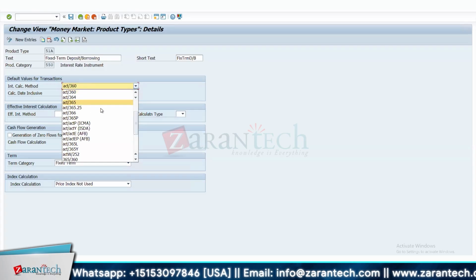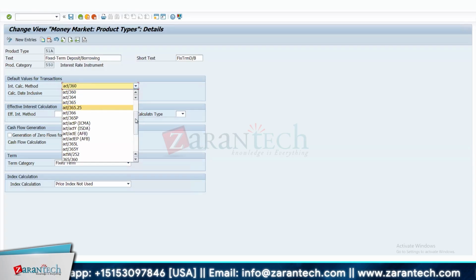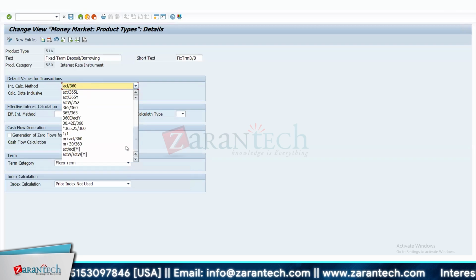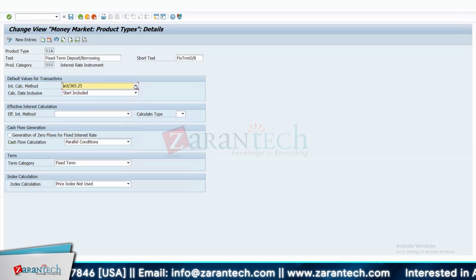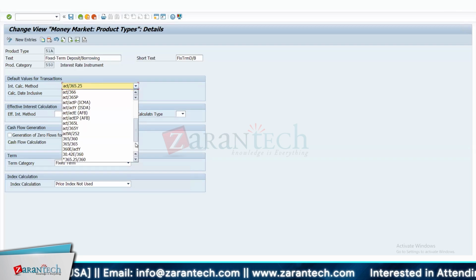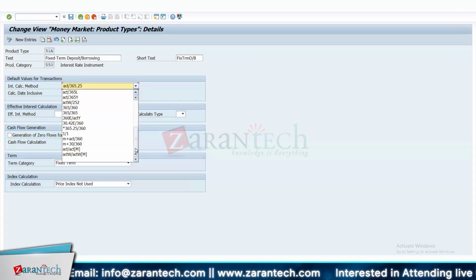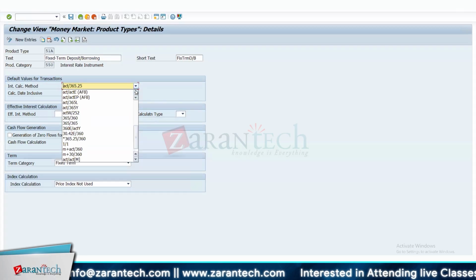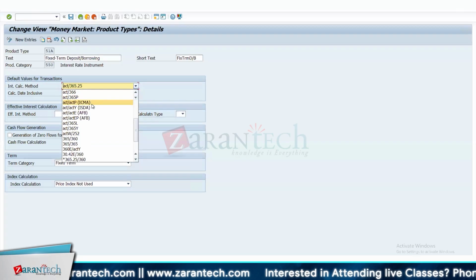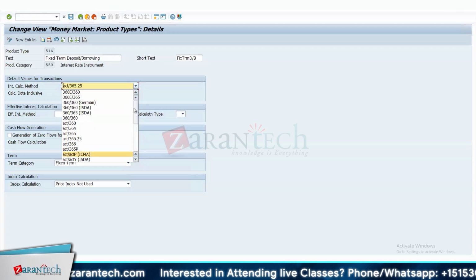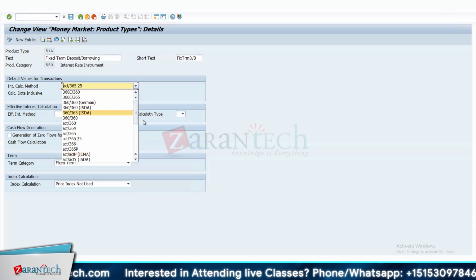Or in case you want actual by actual, because there's something called actual by actual also. That means whatever number of days you're keeping, the bank will consider that as actual by actual. In my experience, I mainly say actual by actual, or it can be actual by 365 or actual by 360. These are the common interest calculation methods which are used.